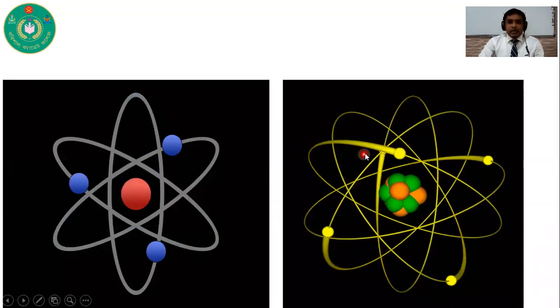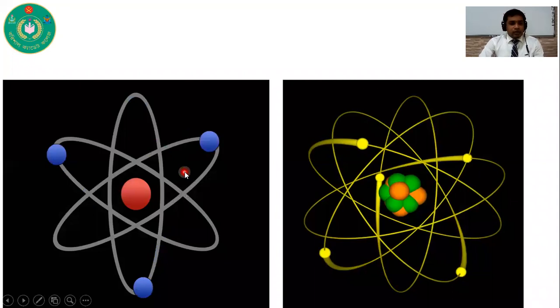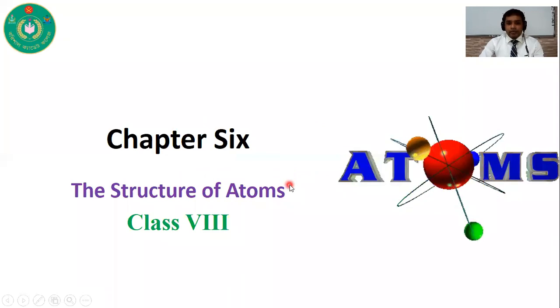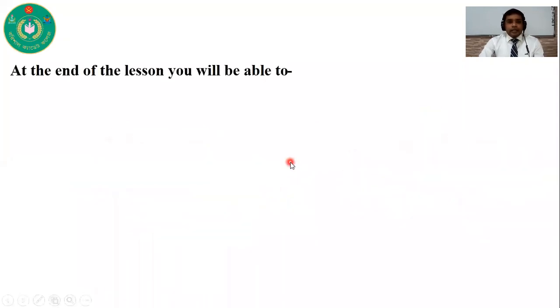By seeing this picture, what can you gaze? Yes, today I am going to discuss chapter 6, the structure of atoms. At the end of this lesson, you will be able to analyze the different types of questions. Totally, today my lecture is based on question solving, and I will try to solve different types of questions. By solving these problems, you can understand how to solve different types of questions. So this is a very important class for you.